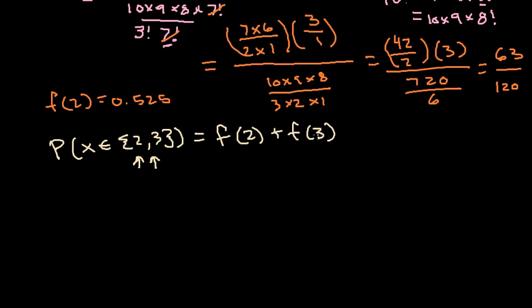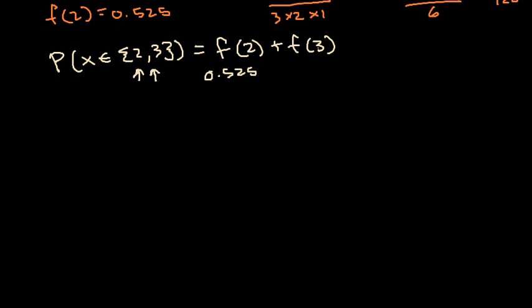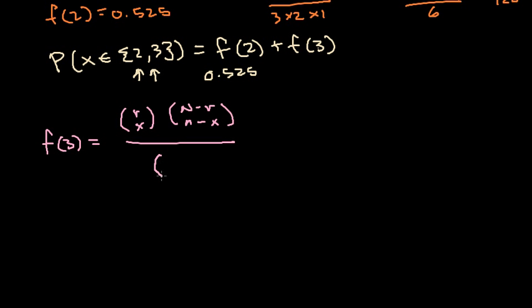Okay. Now we already know what this one is, right? This is 0.525. But we're still going to need to figure out what this is. So let's take a crack at that. What's f of 3? Now we can rewrite our formula if we want. Hopefully you wrote it down the first time, but if not, I'll write it down again. There are r possible successes of which we need to select x. There are big N minus r possible failures of which we need to select little n minus x. And then we need combinations of that out of a set of big N choose little n.